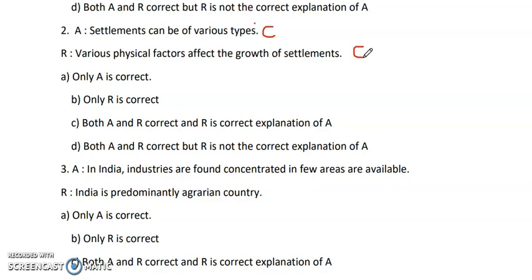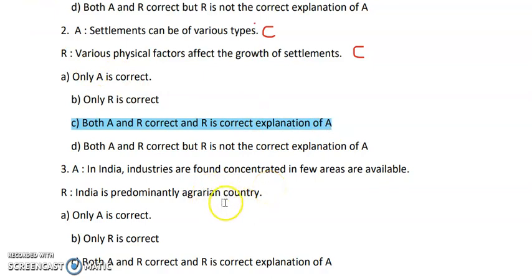And various physical factors affect the growth of settlements. So both the statements are giving the explanation of settlements, and R is giving more explanation of the assertion statement. So the right answer is what? That yes, R is giving the correct explanation for A.